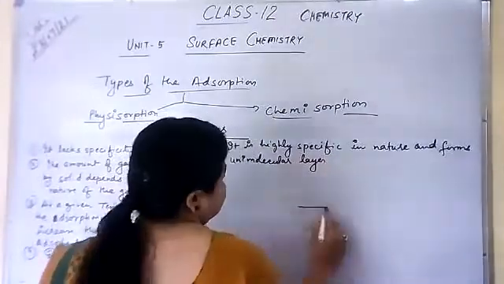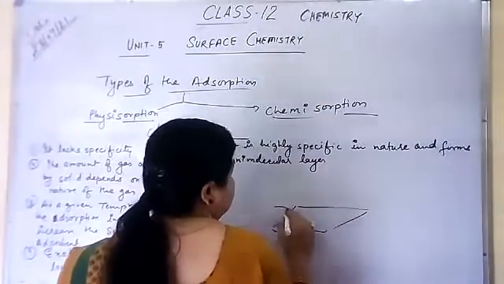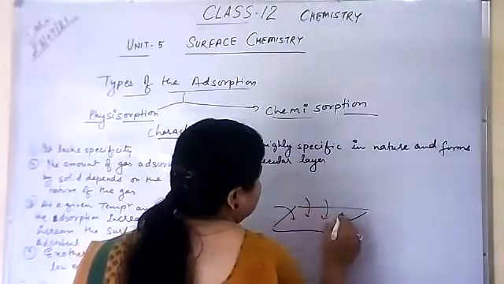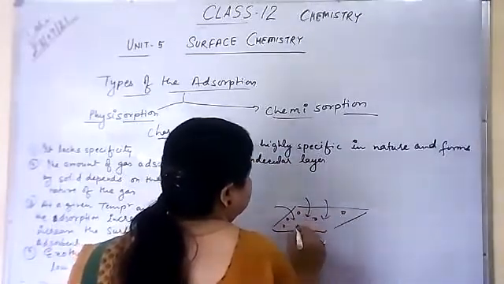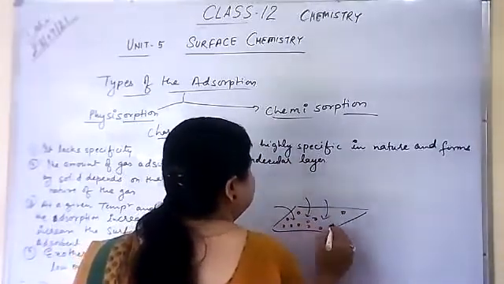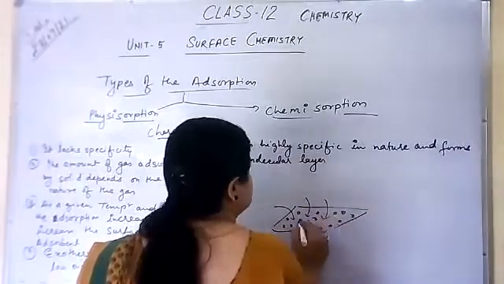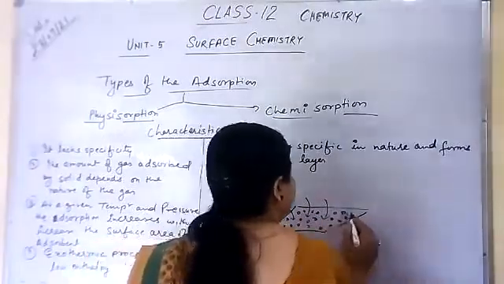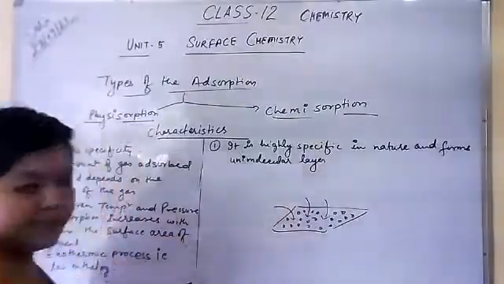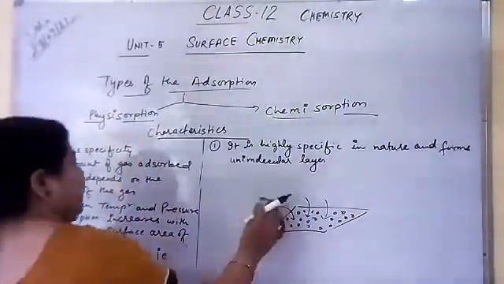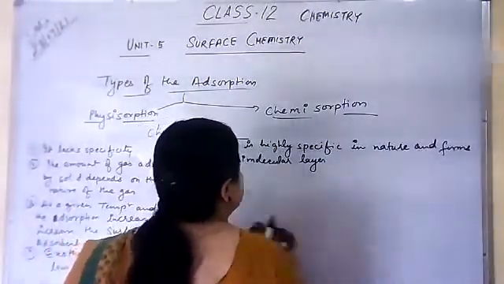That means if an adsorbate adsorbs on the surface of the adsorbent, then it will form a single layer, only a single layer. Correct? So that is the first characteristic of chemisorption.